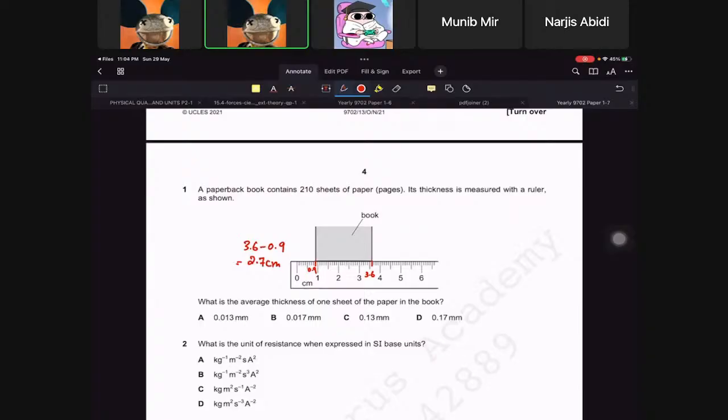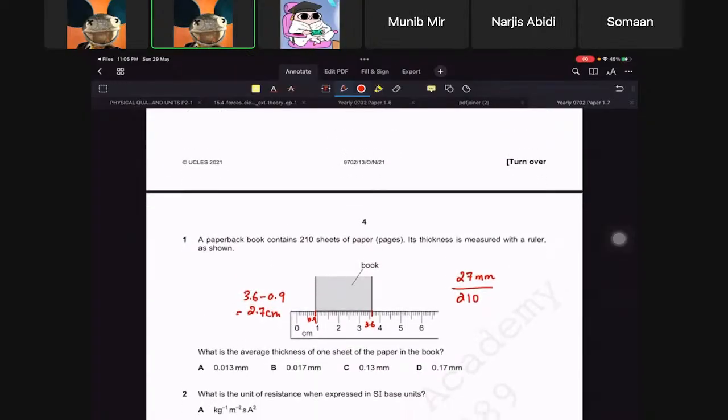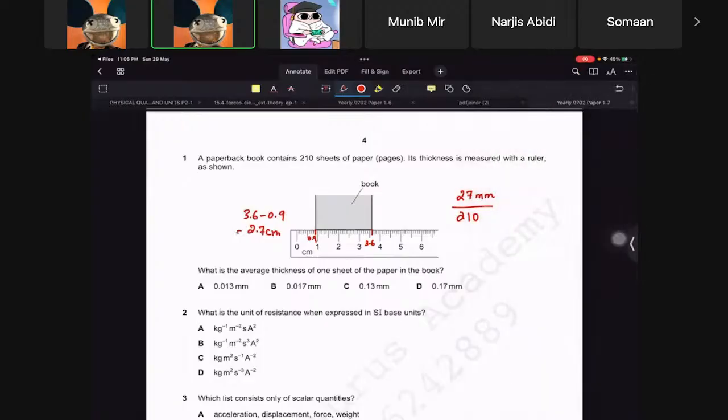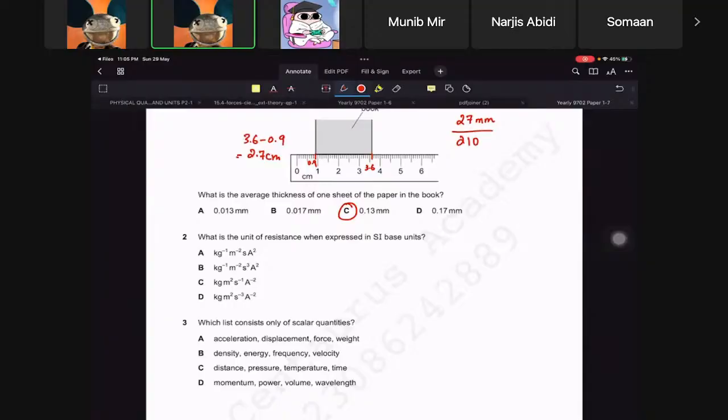Now they want us to find it in millimeters, so that would be 27 millimeters. And if that is the total thickness, you divide by 210 to find the thickness of just a sheet. Okay, 27 divided by 210, that would be 0.13. 0.13 is C then.